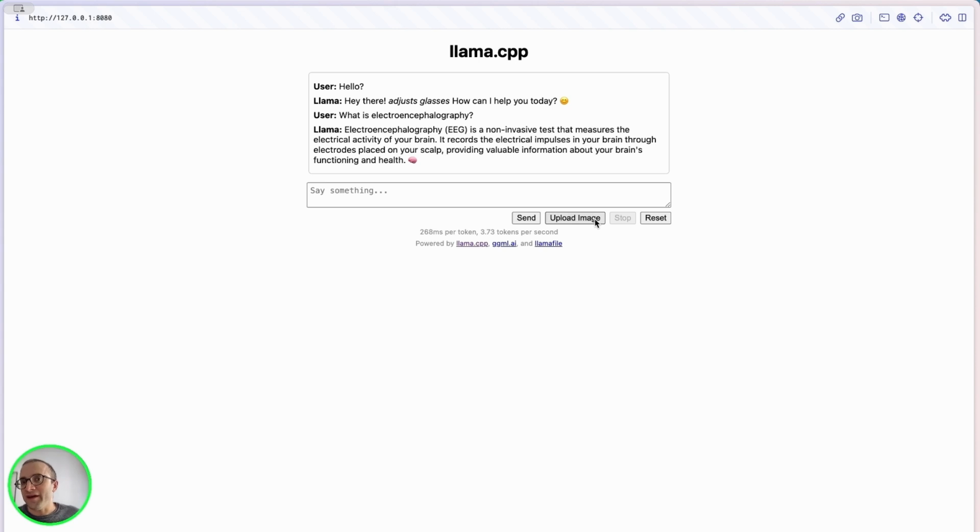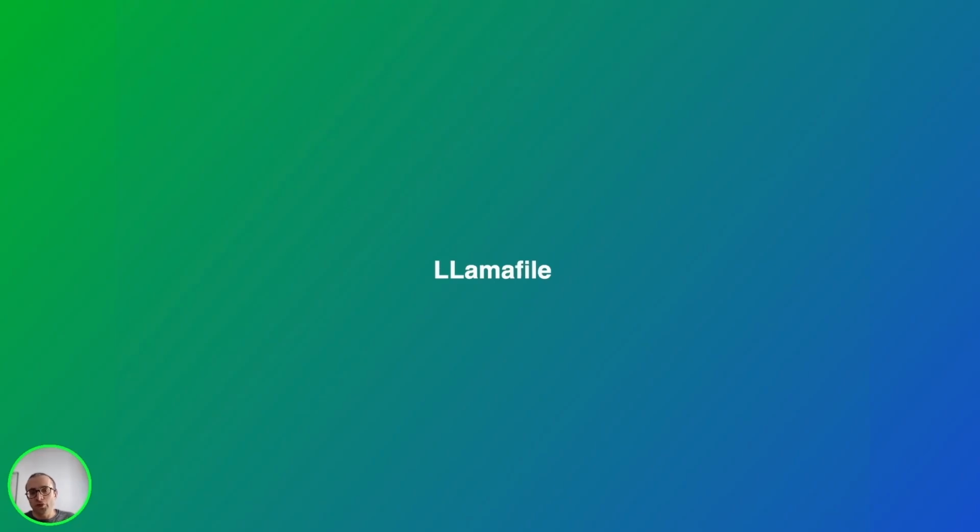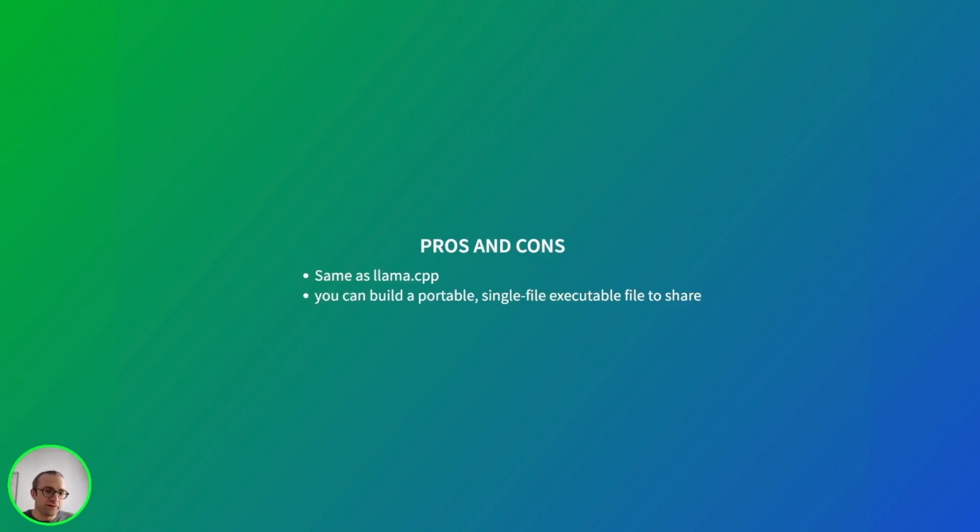So this is, I think, an easier alternative to running Llama.cpp. You have the same benefits, but with an easier install. So going over Llamafile, we can sum up the pros and cons in one list. The pros are the same as Llama.cpp. It's fast, and you can run big models on a small machine. And the other advantage is that you can build a single executable file you can share with other developers to publish, and it will run on any machine. The cons are the same as Llama.cpp because you don't have all the models available for you, only the models available for Llama.cpp.